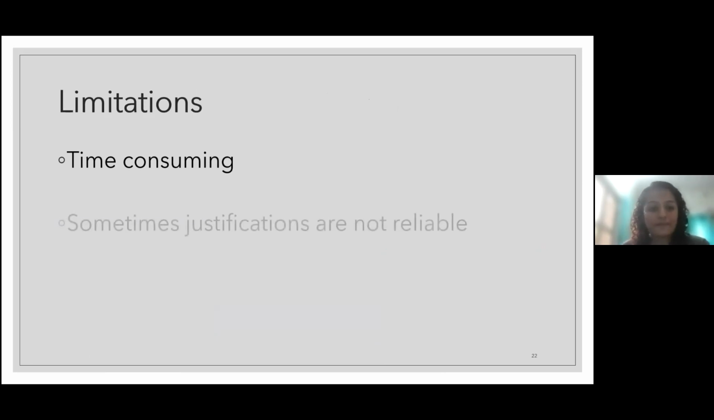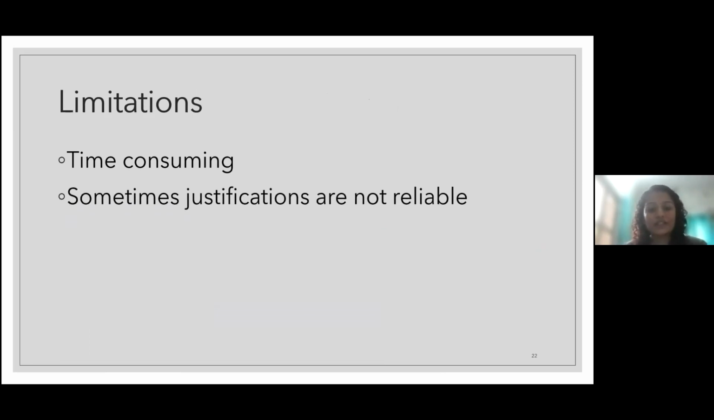Limitations. Like every other method, this method also has some limitations. The first thing is, it is time consuming. The second is that some justifications are not reliable.